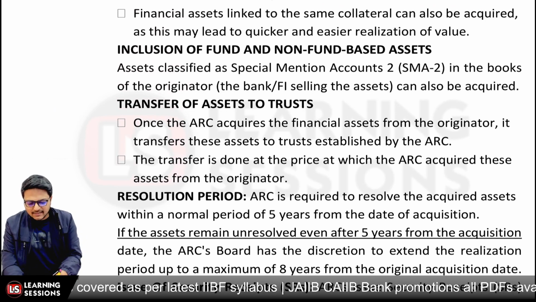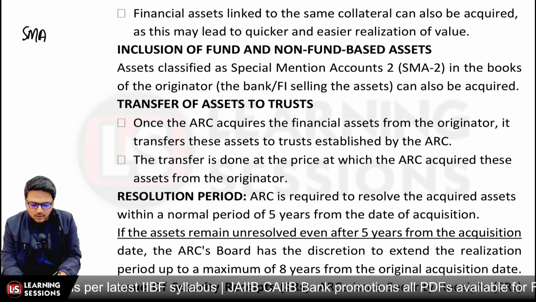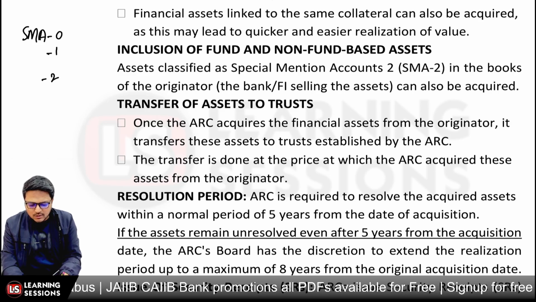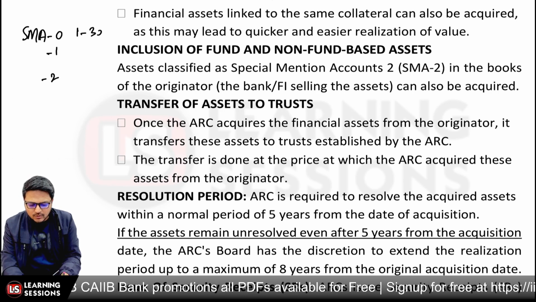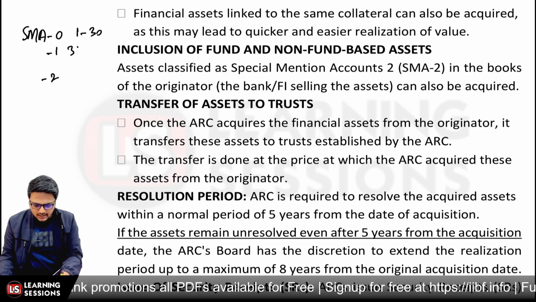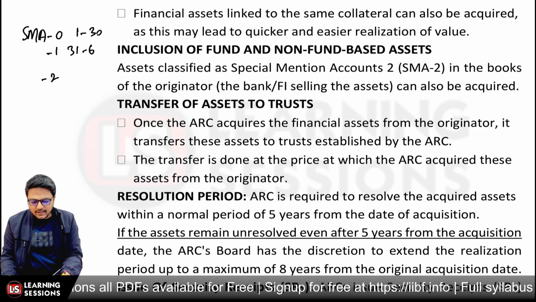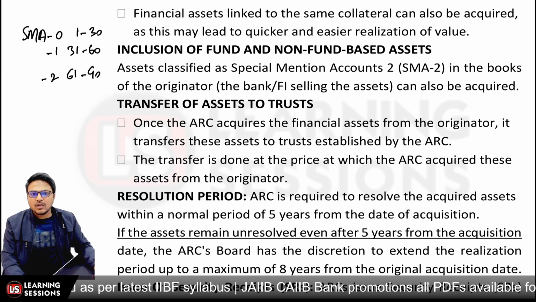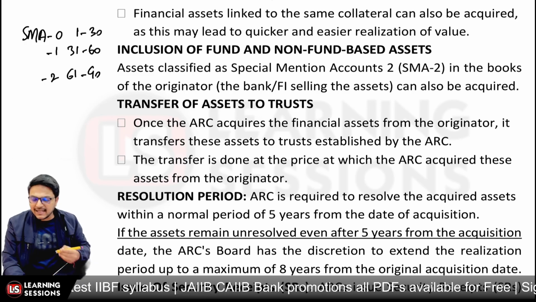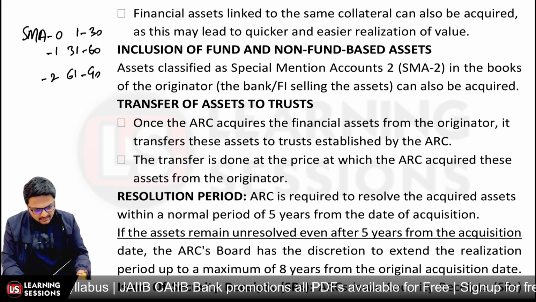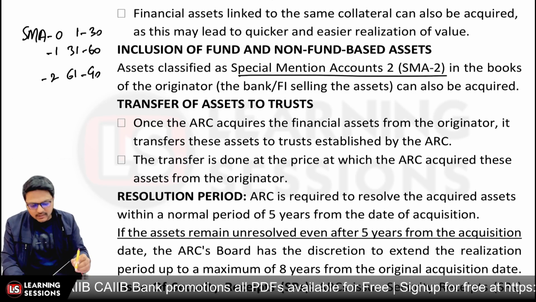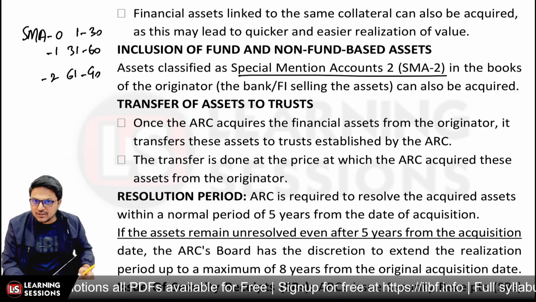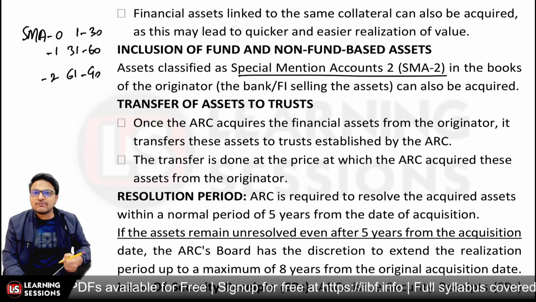So even though the asset belonged to the SMA2 category, now there were different categories. We talked about SMA0, SMA1, SMA2 categories. Now SMA0 is where the default is ranging from 1 to 30 days, and when the default is ranging from 31 to 60 days, it is SMA1, and when it is ranging from 61 days to 90 days, it is SMA2, right? Now I'm just telling you that the assets which are classified as SMA2, that is special mention account 2, in the books of the originator, can also be acquired by the ARCs, and further the transfer of assets to the trust.